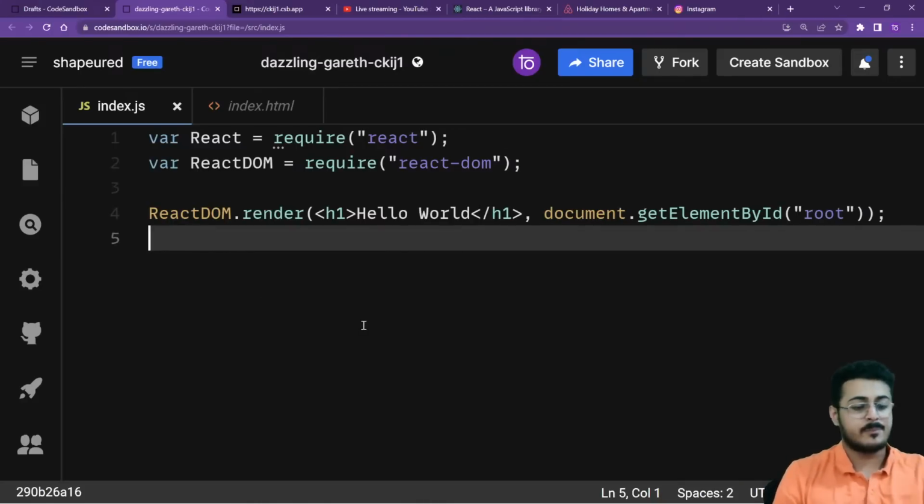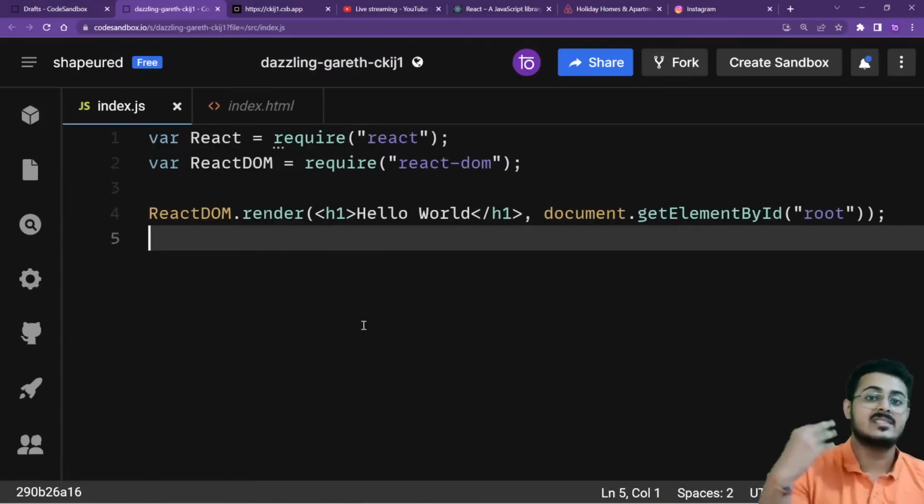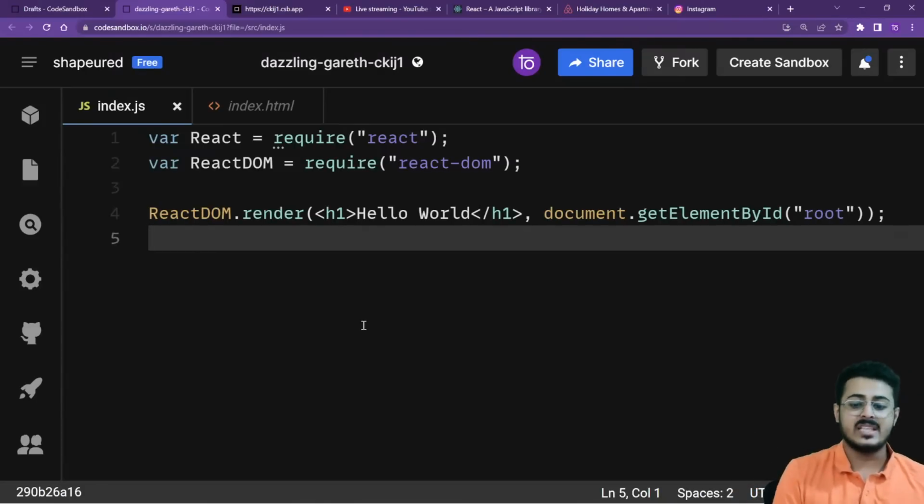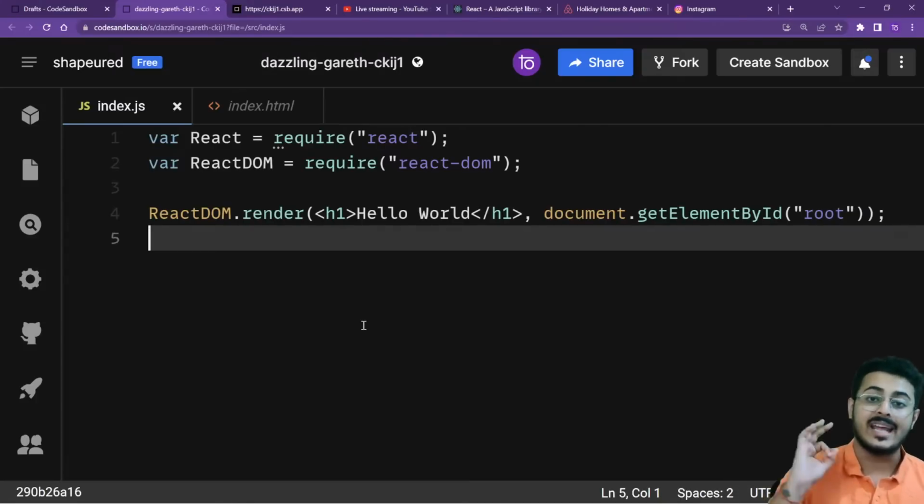The problem with this particular code is that you have HTML as well as JavaScript inside the same code. How is that the case? The code that you have written right over here is called JSX code. This is not JavaScript code. JSX stands for JavaScript XML, or JSX in short. This code looks very similar to JavaScript, but you can also put your HTML code inside of it. That's the only difference between the two.